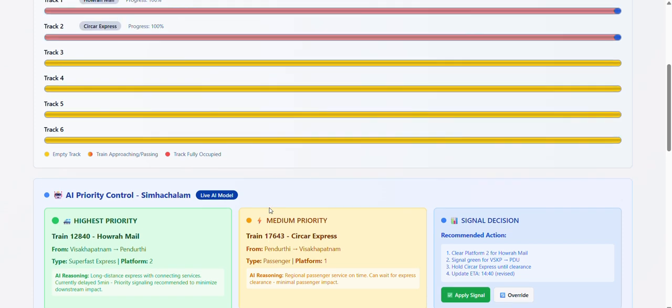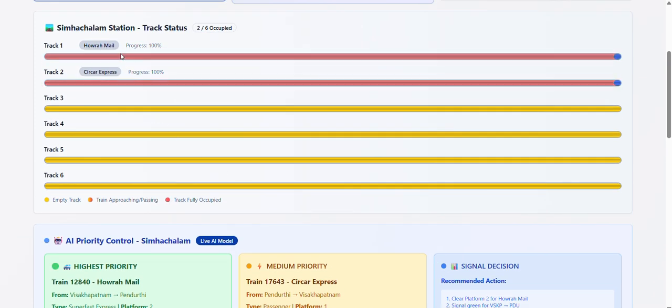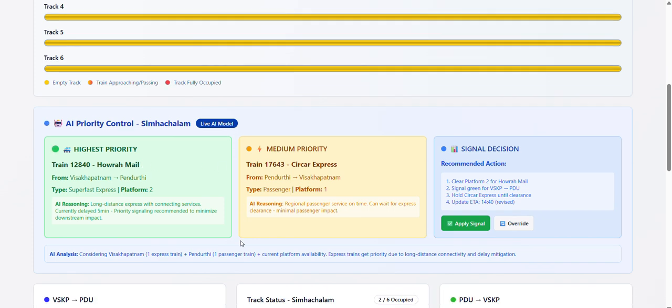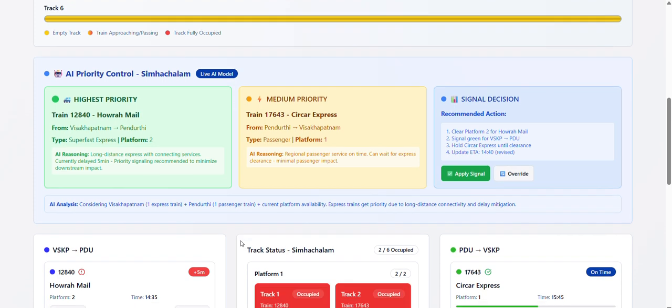So you can see here the trains present in Simhachalam are Howrah Mail and Sirkar Express. In these two, Howrah Mail is given highest priority and next Sirkar Express is given medium priority. And the AI will be giving the priority along with the reasoning for why that priority needs to be considered. So you can see the reason why Howrah Mail is given highest priority. So AI gives priority based on this.